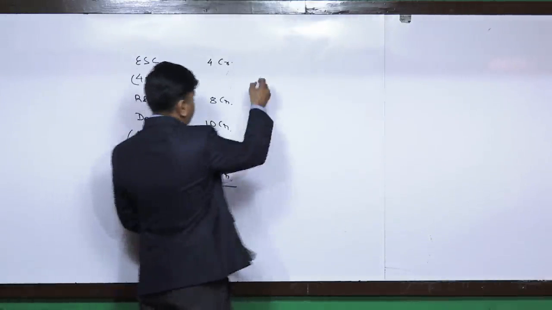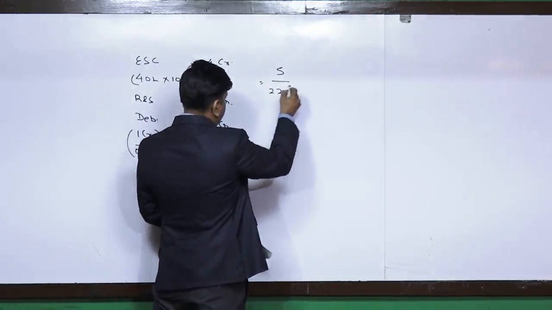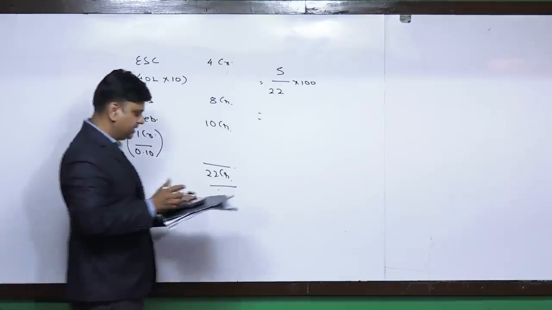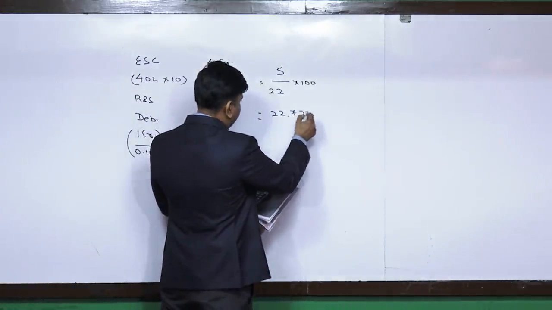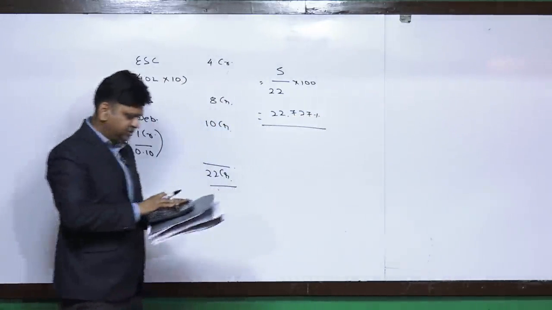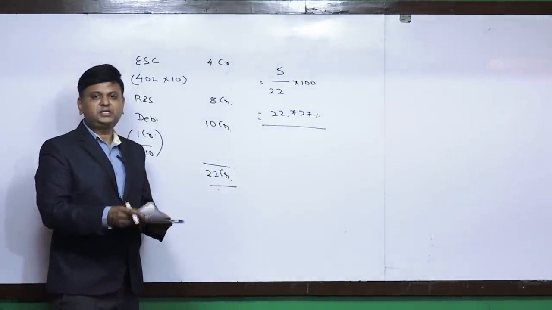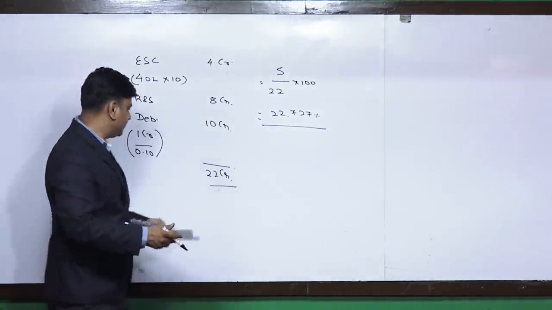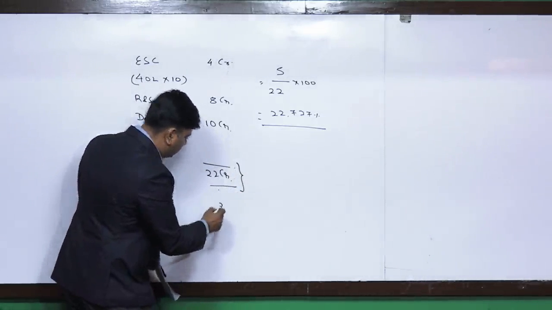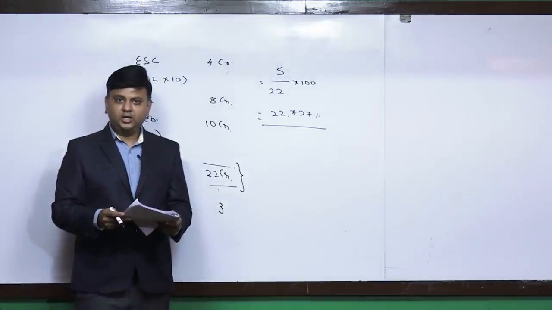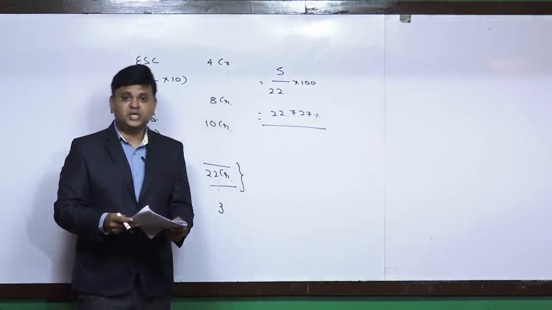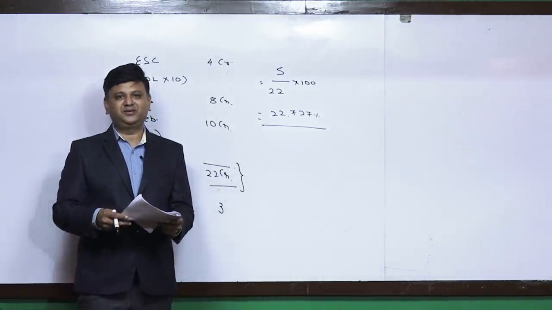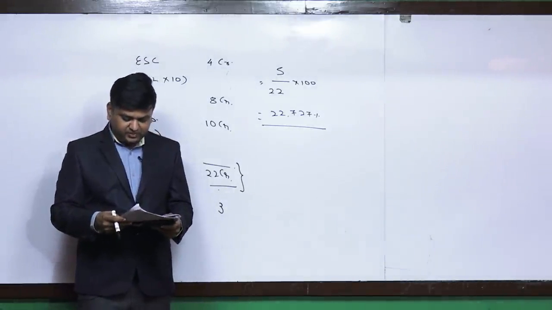We are given EBIT of 5 crore, that is, we earn 5 crore on 22 crore of investment. So 5 divided by 22 into 100 comes to 22.727%, or we can say it is 23%. So approximately this is the rate at which we earn from our existing business. Now the question is providing that we are going to expand this business by 3 crore, and the rate of return on this additional investment of 3 crore will be the same as what we are earning now. You can see that kind of clarity is made in the question.